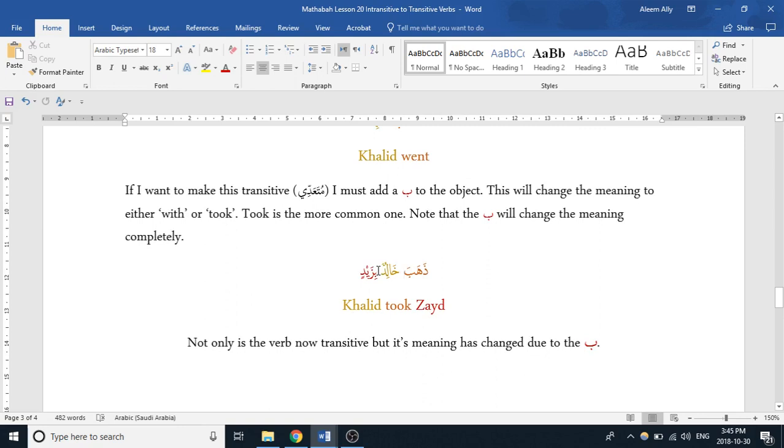So simply for this concept, all you have to remember is that there are certain verbs that can be changed from intransitive to transitive by adding a ba or other particular harfu jar to the object that you want it to be acting on. And in the process of doing that, the translation of the verb will change.